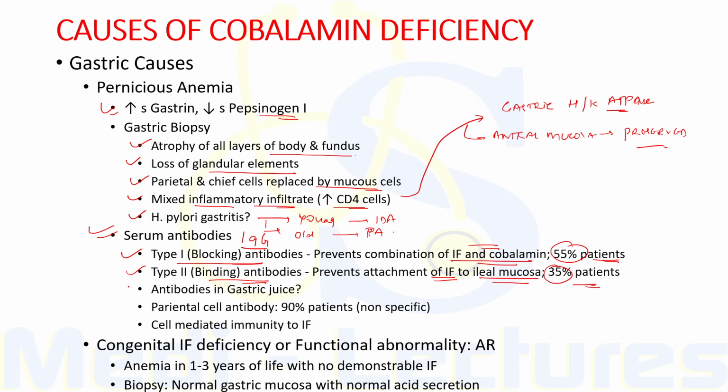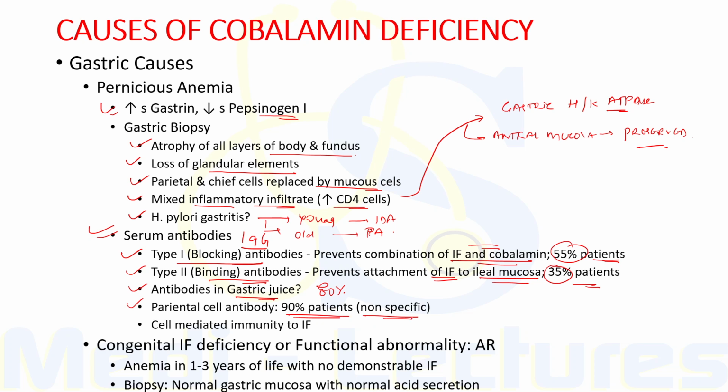Now, are there some antibodies present in gastric juice as well? Yes. Intrinsic factor antibodies, both type 1 and type 2, have also been detected in 80% of the patients of pernicious anemia in the gastric juice. Now, parietal cell antibody can also be found, and this is found in 90% of the patients of pernicious anemia.